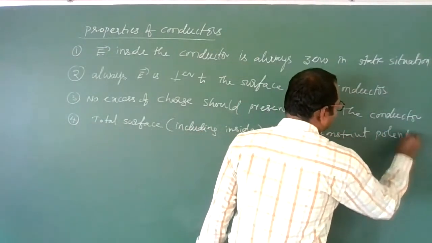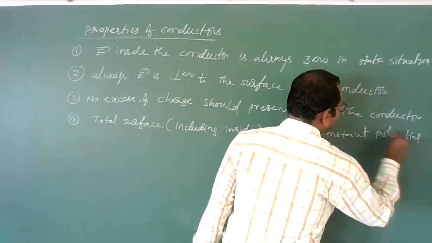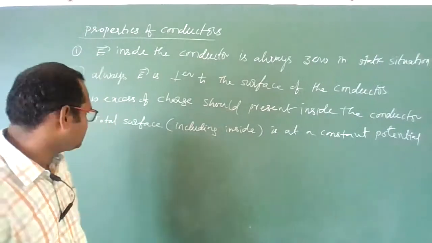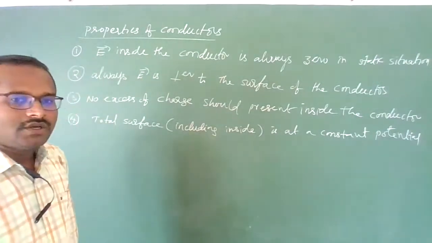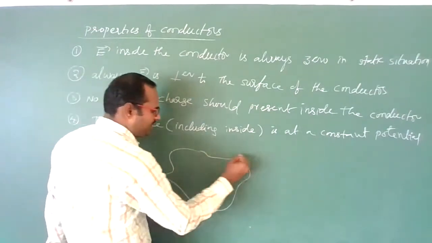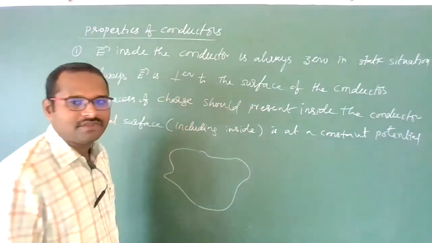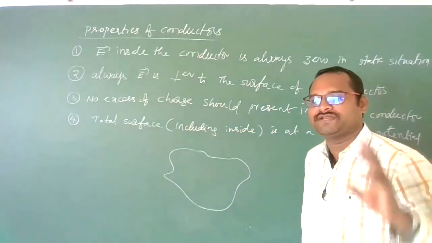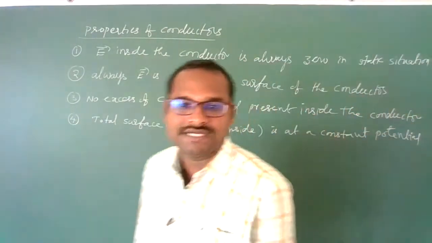This point was not discussed in the previous class. Means whatever conductor you take, at the inside point or everywhere on the surface, the potential should be the same. There should be no potential difference.